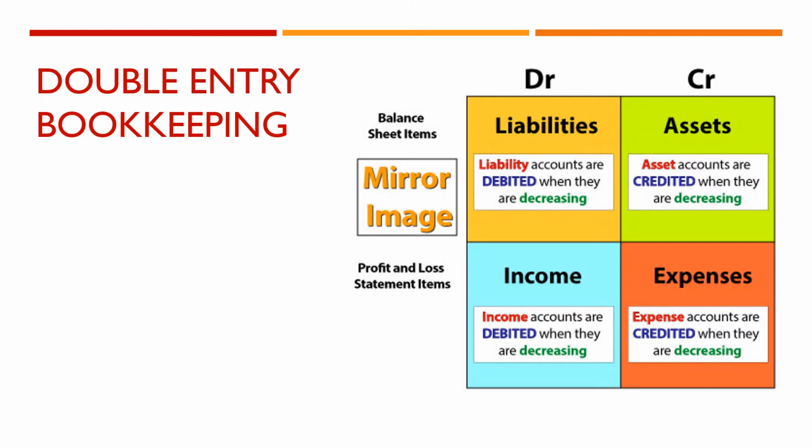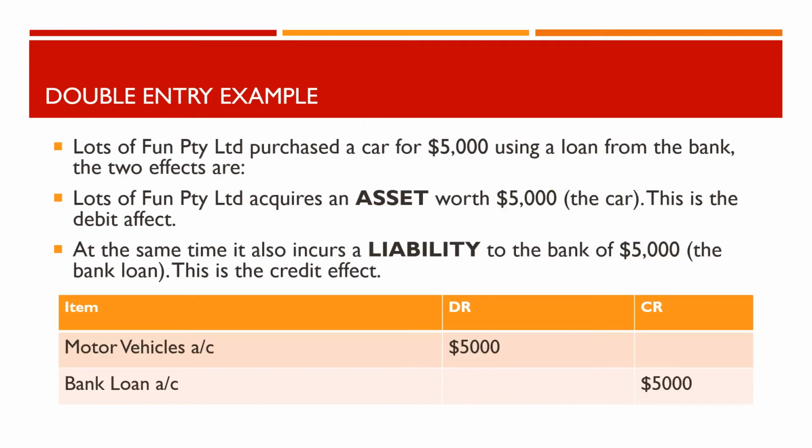In addition, the balance sheet ensures that liabilities and assets are always in balance, and that the income statement always reflects the double entry system. Here is an example of the double entry bookkeeping. Lots of Fun Limited purchased a car for $5,000 using a loan from the bank. The two effects are: Lots of Fun Proprietary Limited acquires an asset worth $5,000, the car.